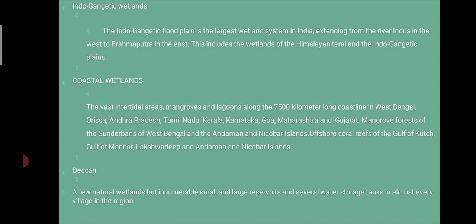Then Deccan: few natural wetlands, but innumerable small and large rivers and several water storage tanks, almost every village in the region of Deccan.